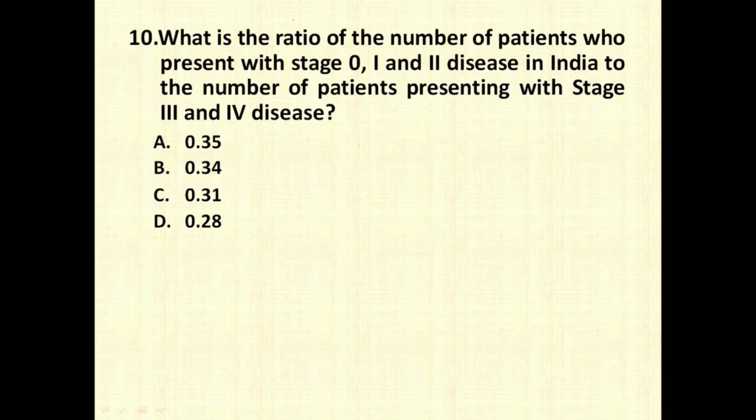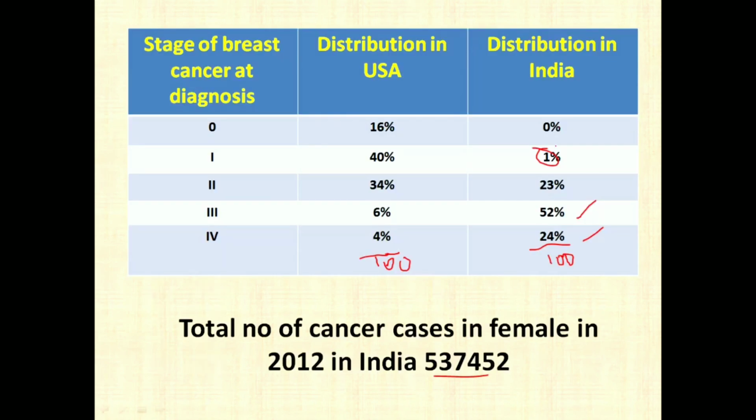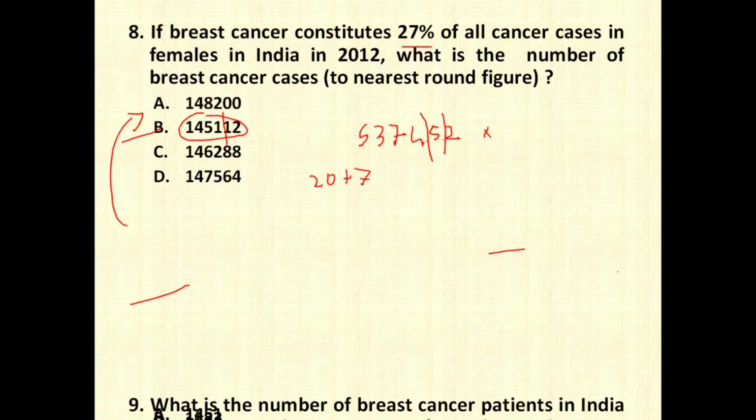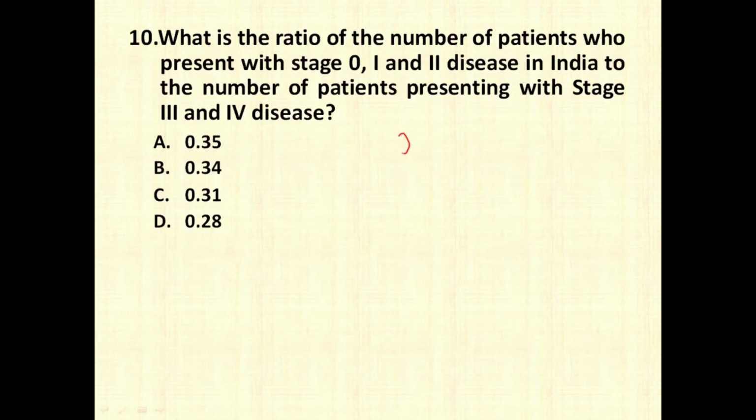The next question is, what is the ratio of the number of patients who present with stage 0, 1 and 2 disease in India to the number of patients presenting with stage 3 and 4 disease? So for stage 0, 1 and 2, if you add all of this, you are going to get 24, and the remaining two are going to be 76. So you have to find the ratio between 24 and 76. Again, simple logic of dividing. When you divide 24 by 76, what are you going to get?